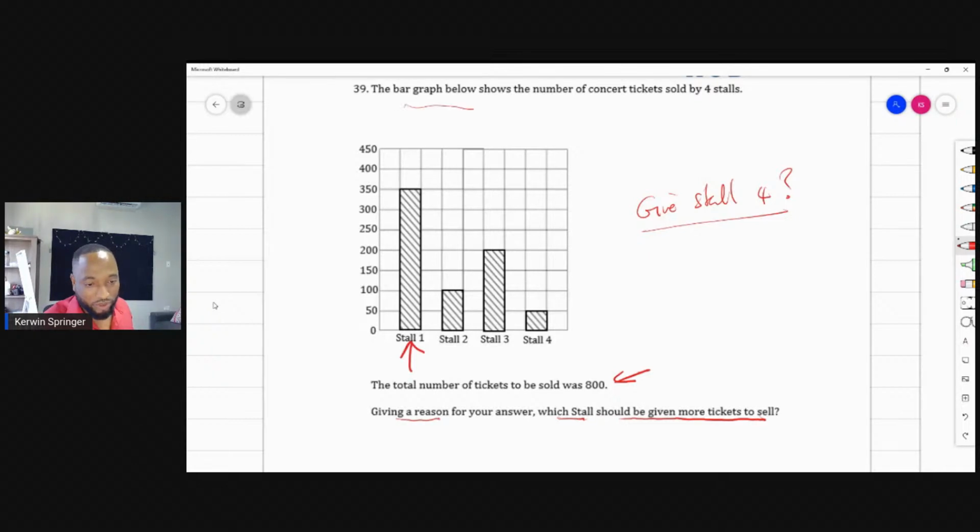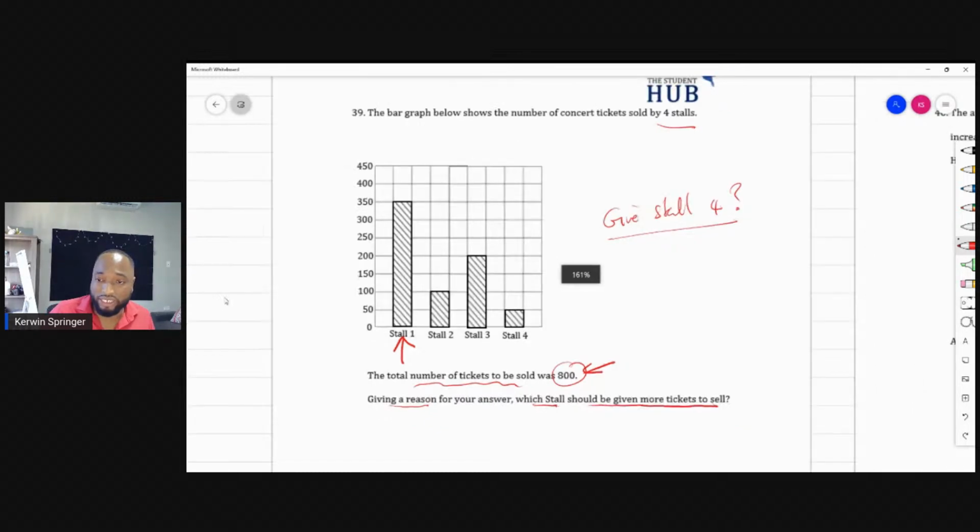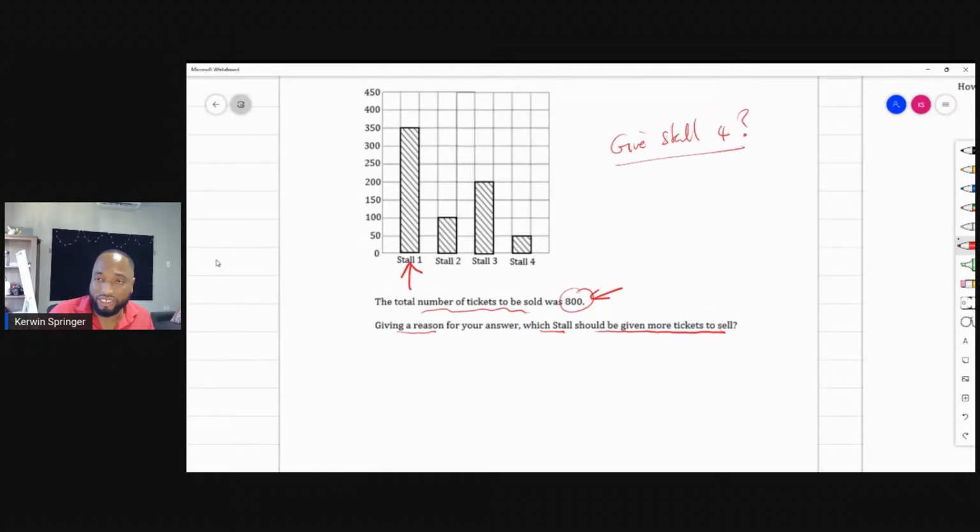So the bar graph below shows the number of concert tickets sold for 4 stalls. The total number of tickets to be sold was 800. Give a reason for your answer: which stall should be given more tickets to sell? So I would say stall 1. Now this isn't too hard, but it adds up to 450 plus 100 plus 200 plus 350. No, I have 100 more tickets to go.